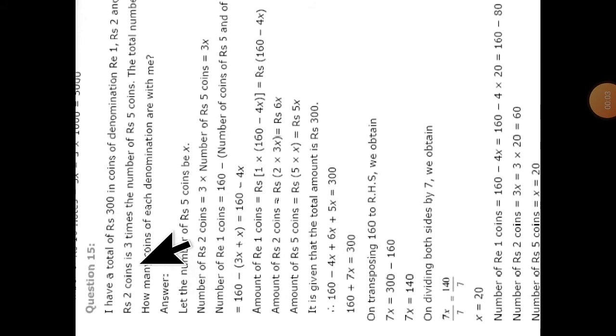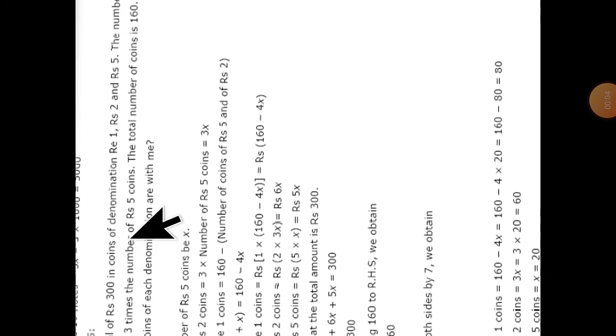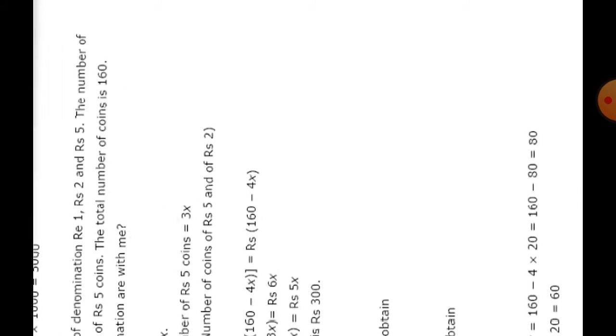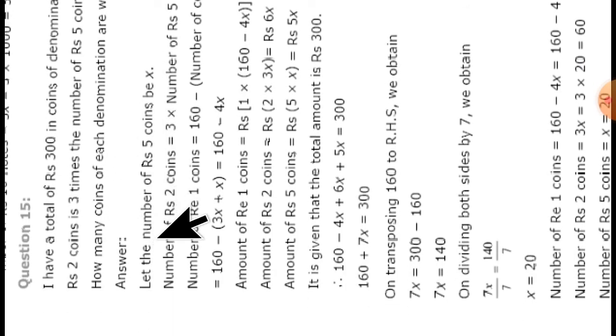I have a total of rupees 300 of coins of denomination rupees 1, rupees 2 and rupees 5. The number of rupees 2 coins is 3 times the number of rupee 1 coins. The total number of coins is 160. So how many coins of each denomination are with me? Now the answer: we have to suppose x. Let the number of rupees 5 coins be x.